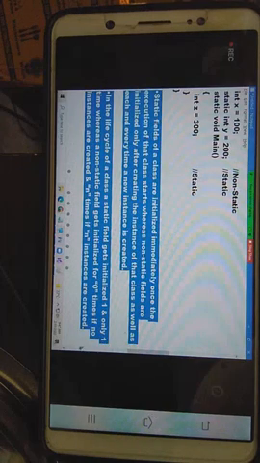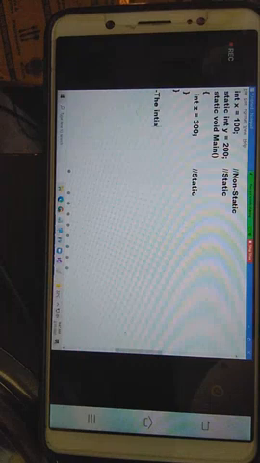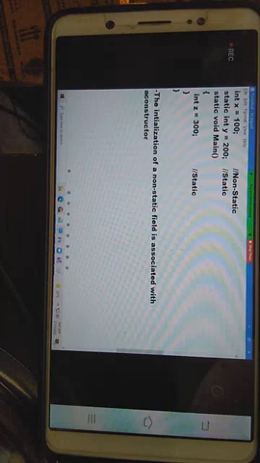Now, all of you tell me if this is true or false. The initialization of a non-static field is associated with a constructor call.